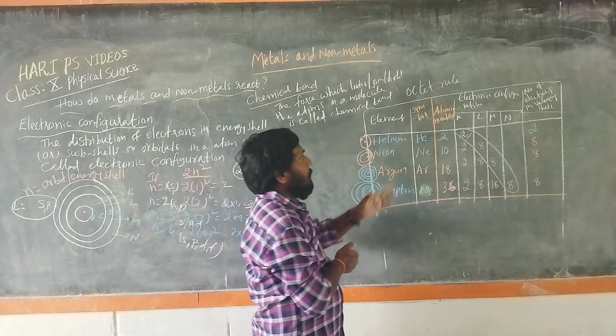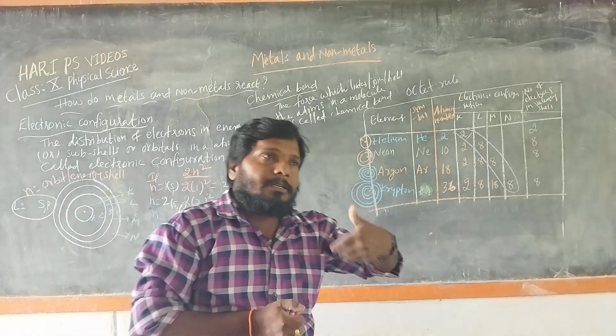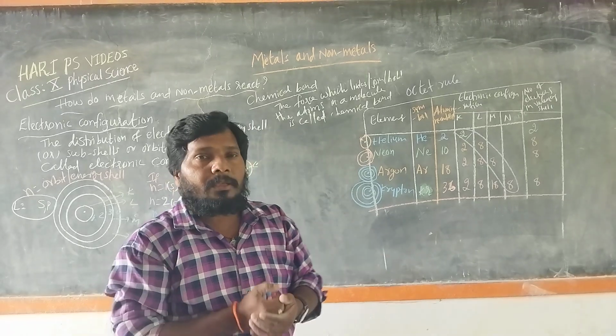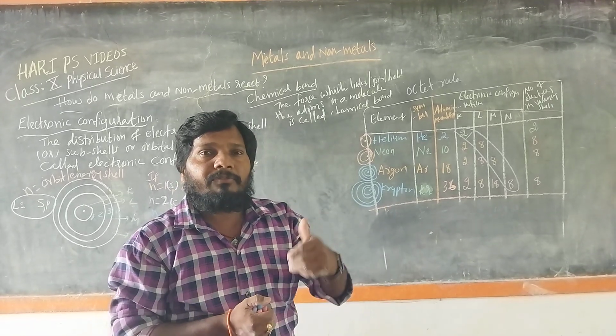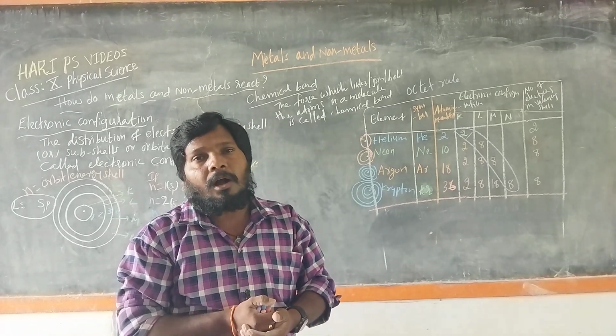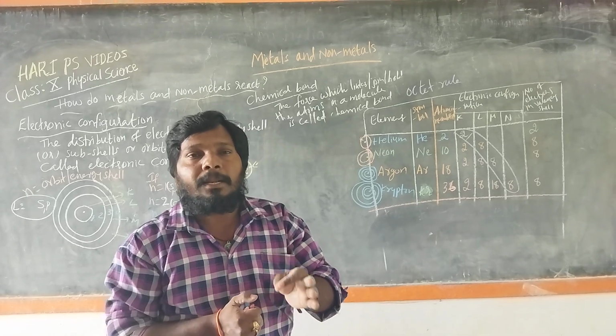Except helium, we can say that any atom or element having a completely filled energy level, or 8 electrons in its outermost orbit, gets stability.